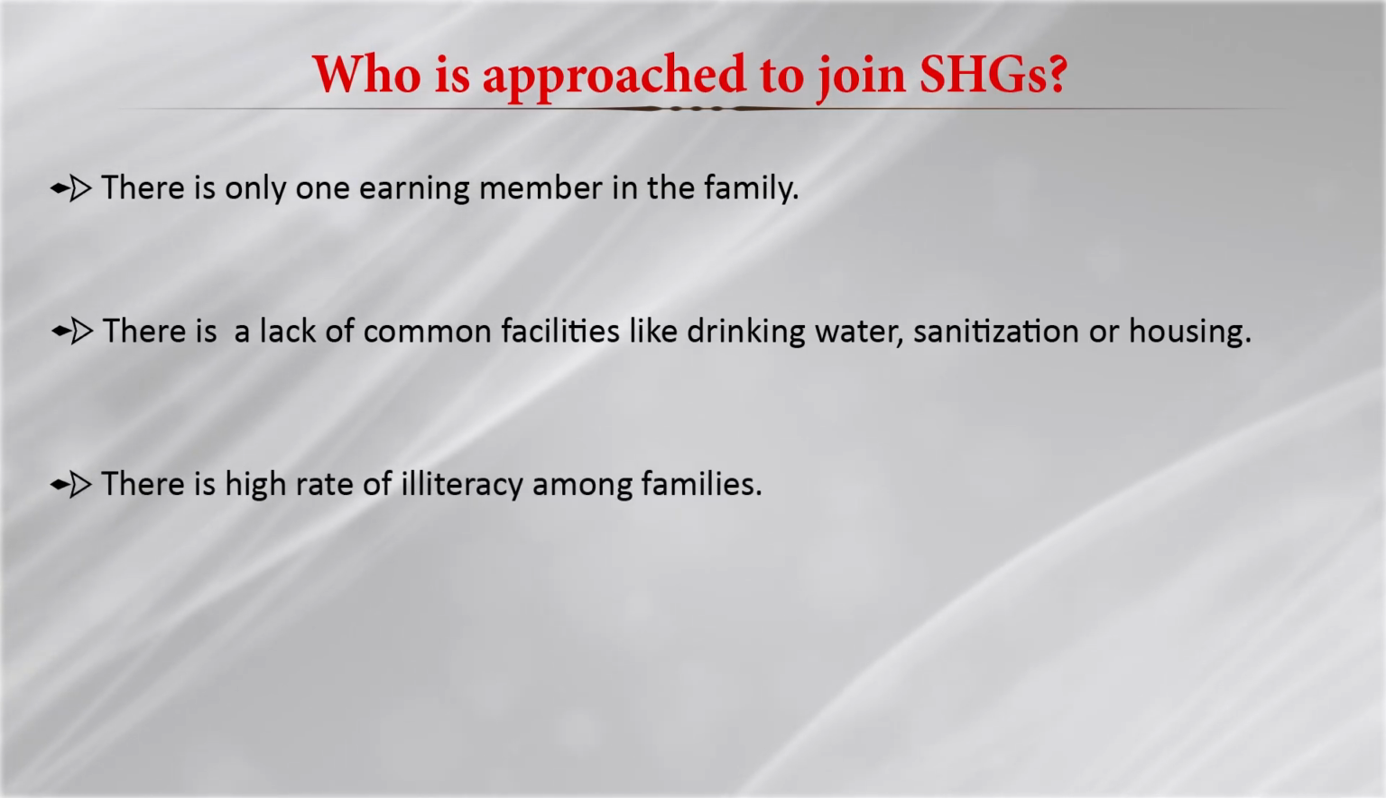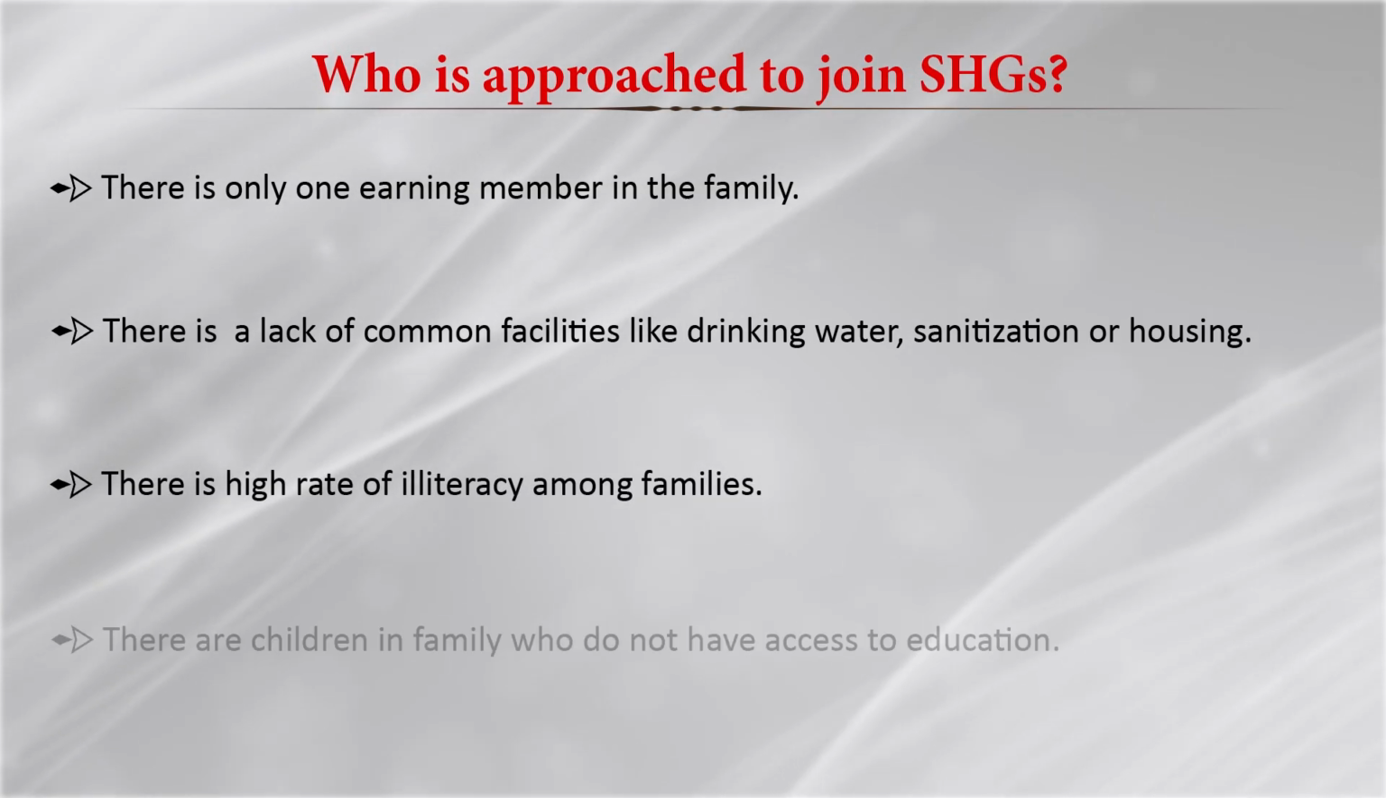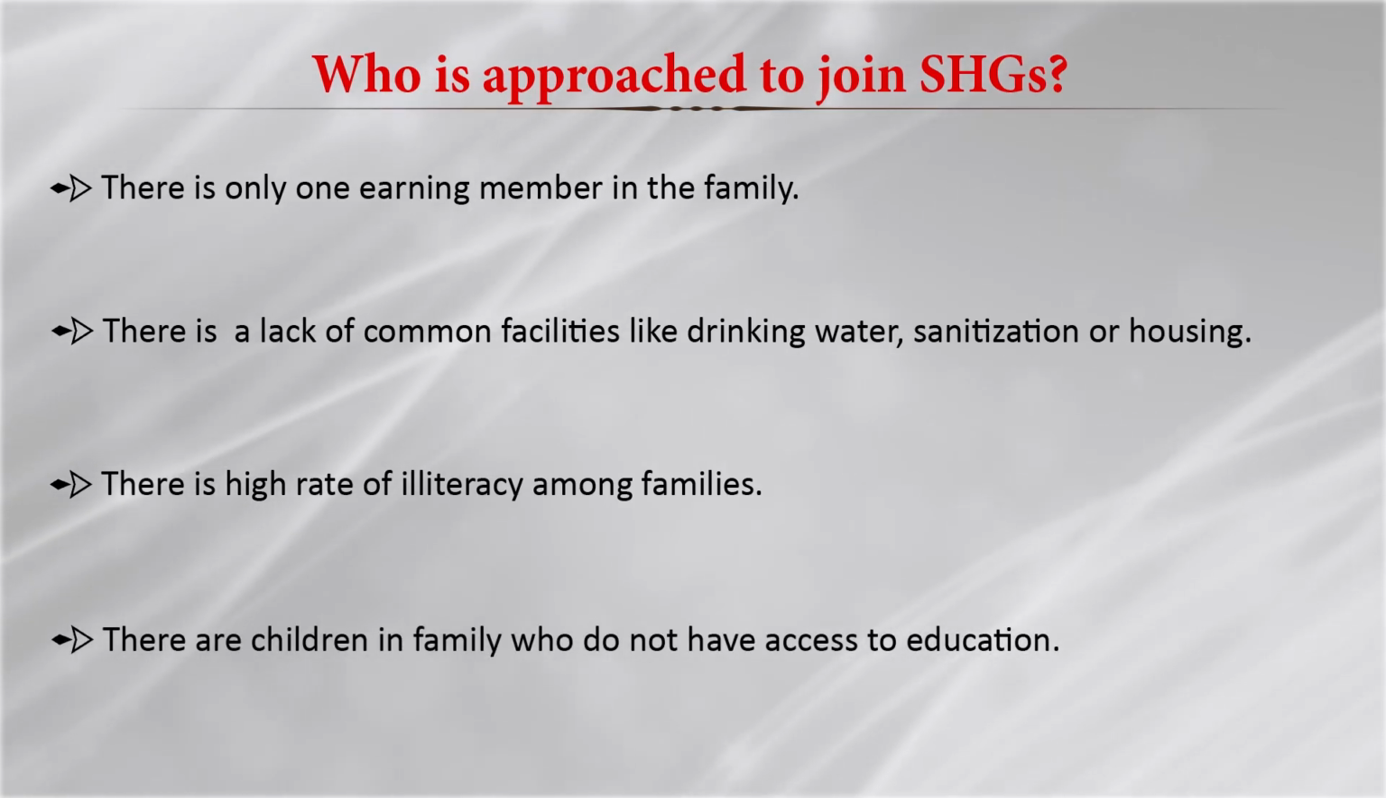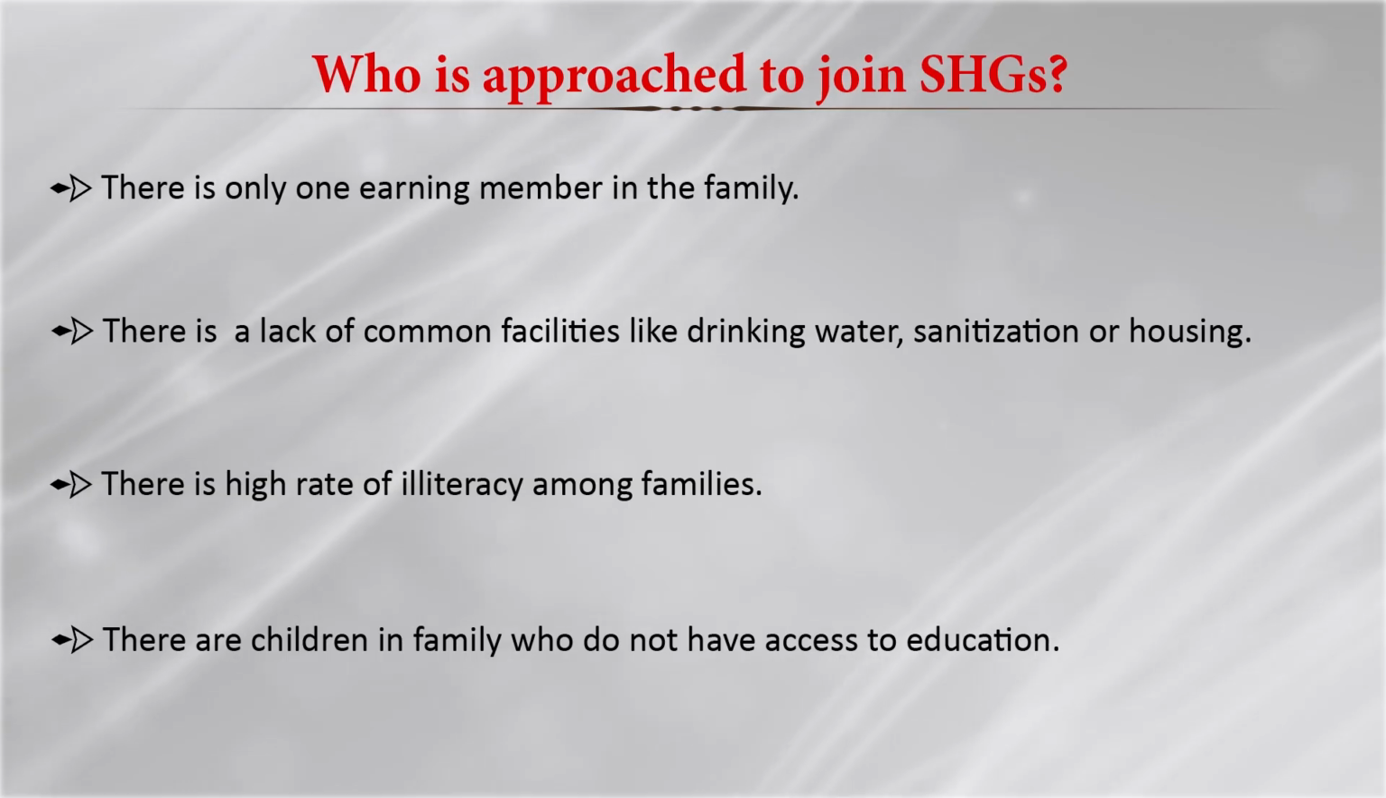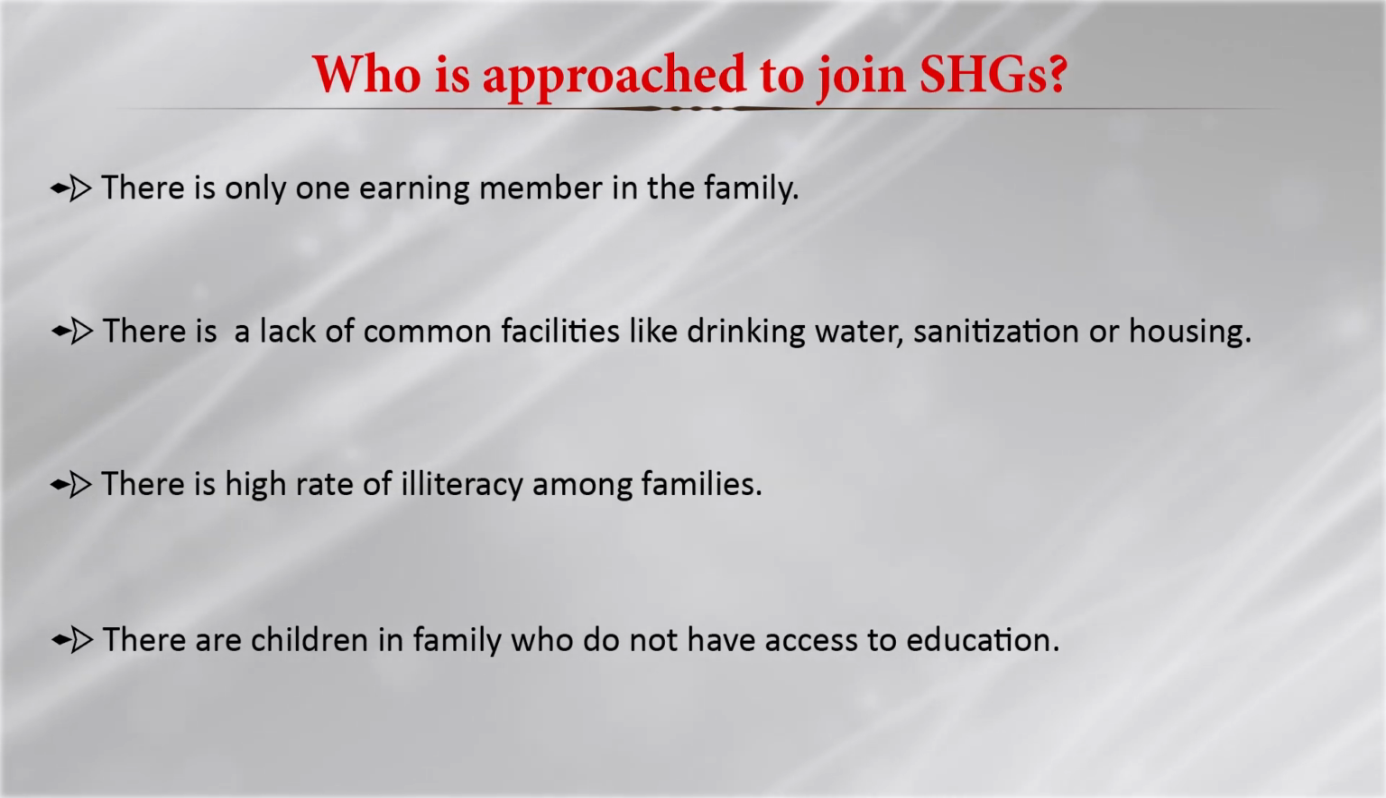There is a high rate of illiteracy amongst the families. The children in the family do not have access to education, they are just wandering around, they do not have a goal to work on. All these things are seen. Now, I will give you an example of migrant workers where usually there is one earning member, and the family is quite big. They lack a lot of basic facilities as well. So, these people are approached by the facilitator to join the group.